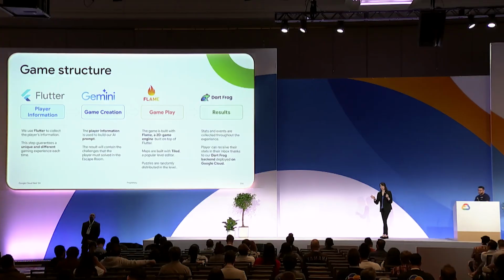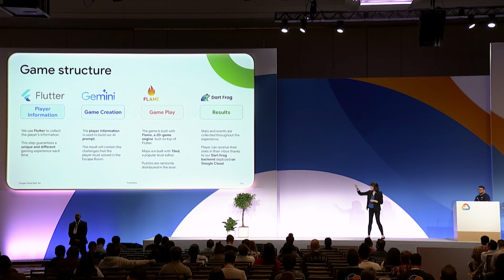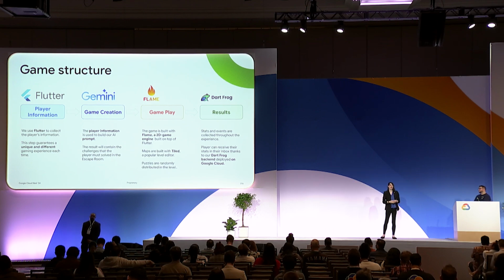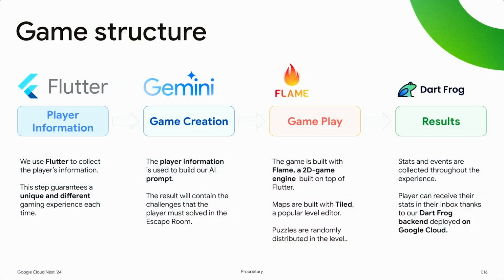I cannot sing Flutter's praises enough. It is truly magical. So Flutter is taking care of the UI for our game, collecting information and showing the widgets. And then right below that, we have the game screen itself, which is done with Flame, the game engine for Flutter. And then we're using Google Gemini to add our AI-powered capabilities to generate your experience and customize that. And then lastly, we're using Dart on the back end to collect your information and the stats and all that stuff and put that on the cloud with Google Cloud.